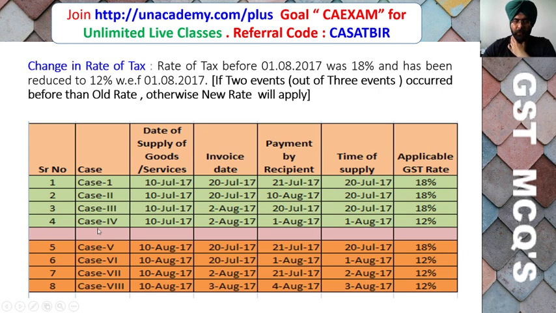And in case number 4, the date of supply of services is 10th July, but the invoice date and payment date are after the change in the GST rate. So out of the 3 events, 2 events occur after the change in GST rates. So you will take the date of receipt of payment or invoice date, whichever is earlier. On that date, what was the rate? So friends, the rate was 12% on that date. So you will take the 12% GST rate. So in this way you will calculate.